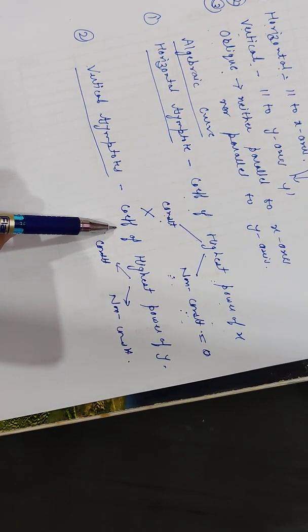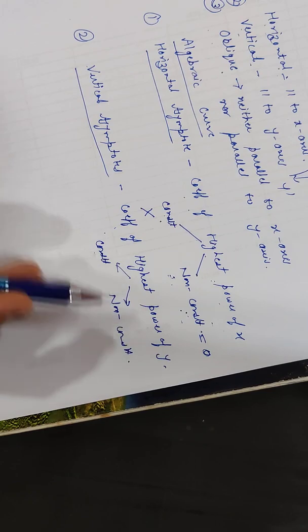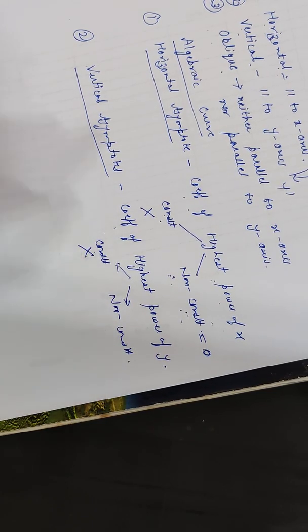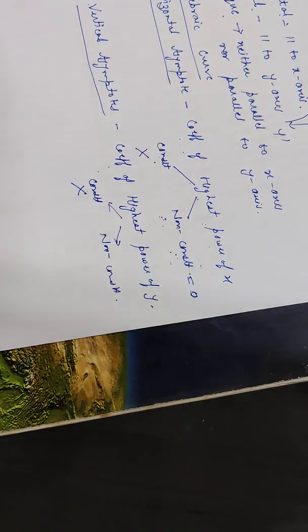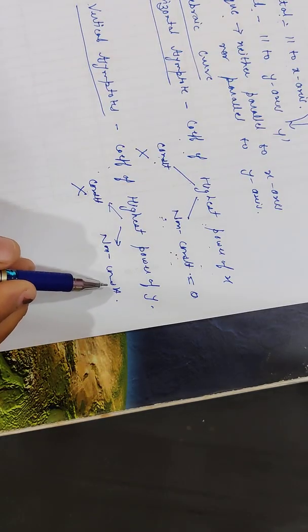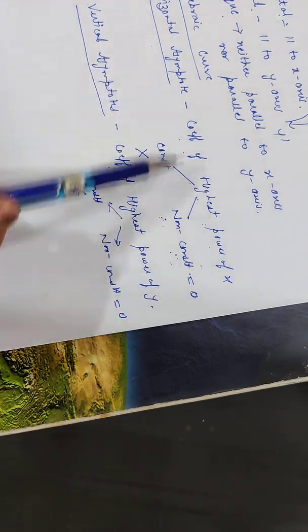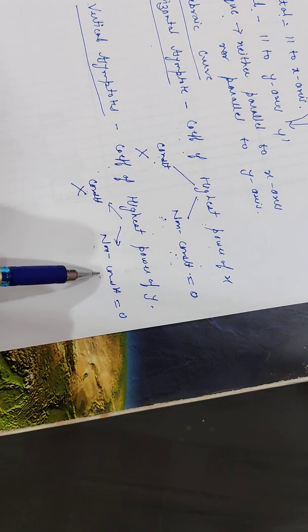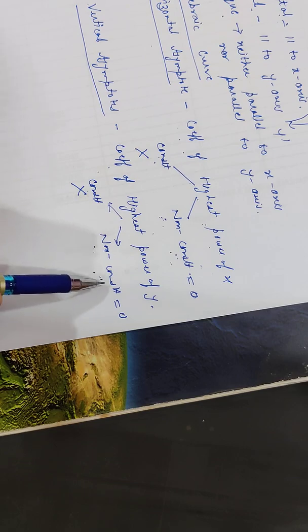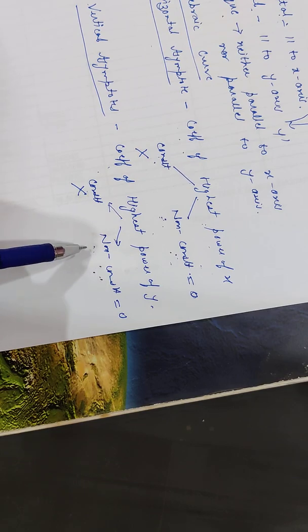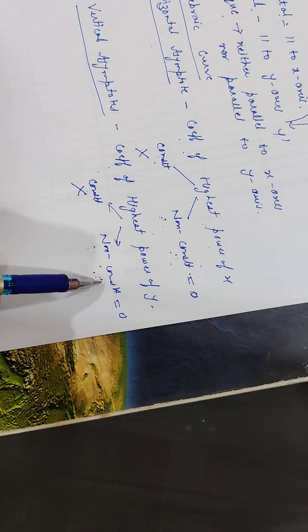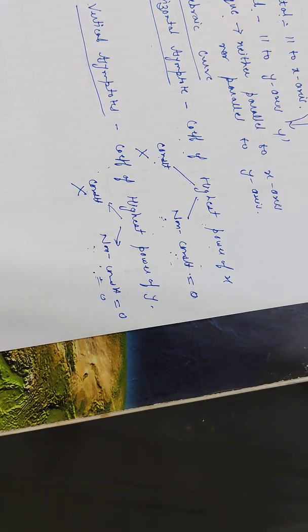If the coefficient of the highest power of y is constant, then there is no vertical asymptote. But if it is other than constant, then put that coefficient equal to 0. Likewise, as we did in horizontal asymptote, if this is a linear factor, then simply that will be the vertical asymptote. But if that non-constant is of higher degree, greater than 1, then reduce that coefficient into linear factors, and each linear factor equated to 0 gives us the vertical asymptotes.